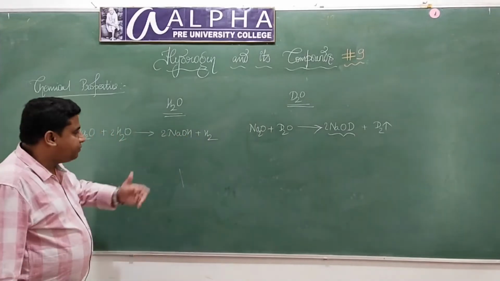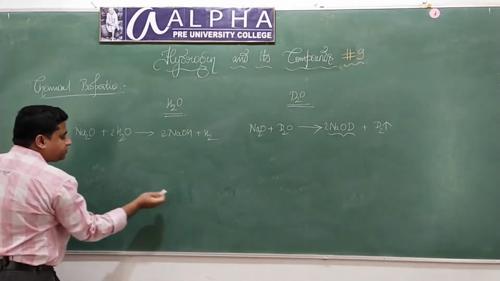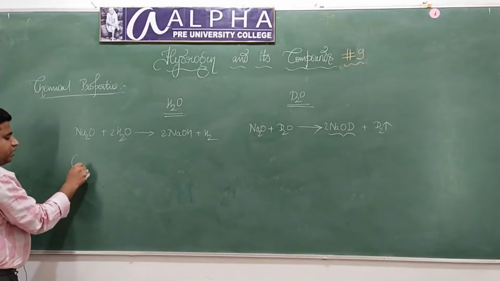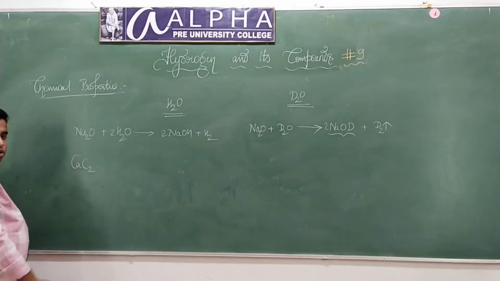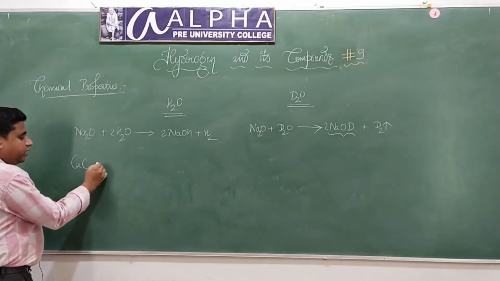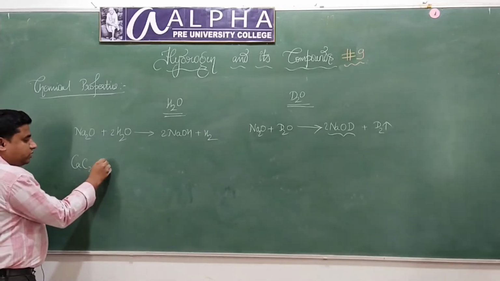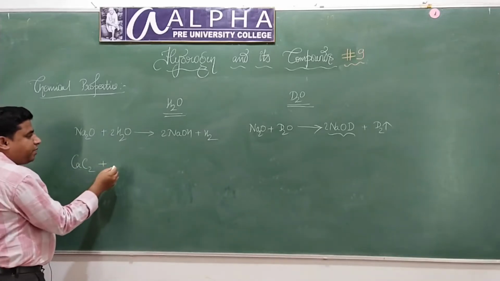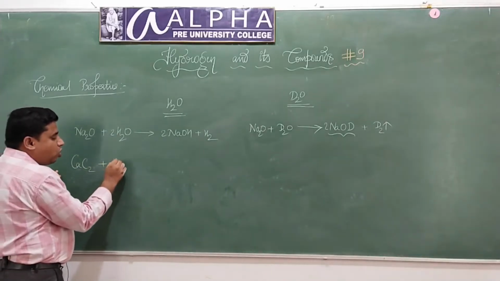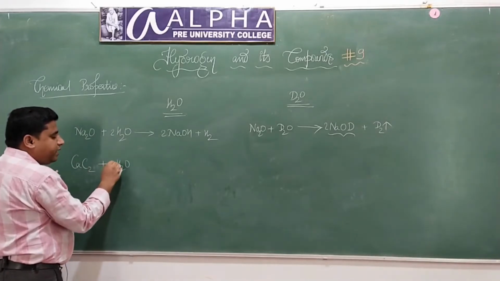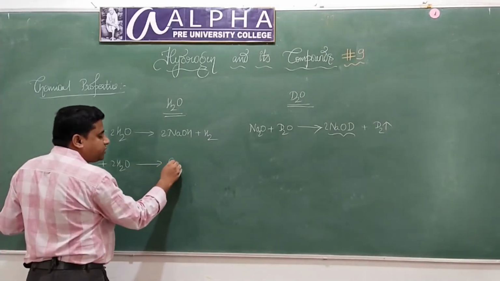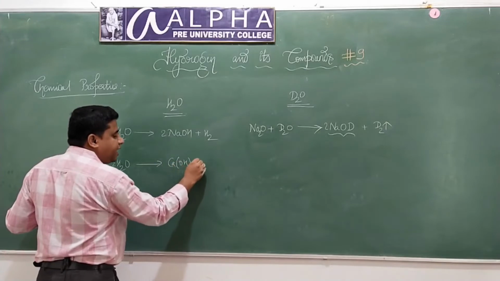It is very similar. Just like when calcium carbide, CaC2, reacts with water, we know it forms calcium hydroxide and ethene.